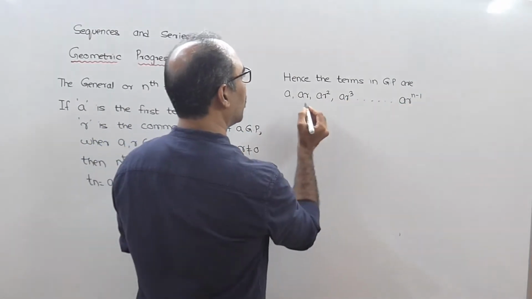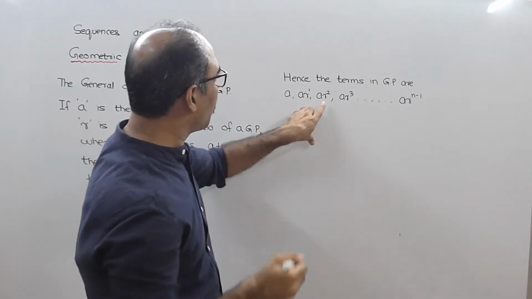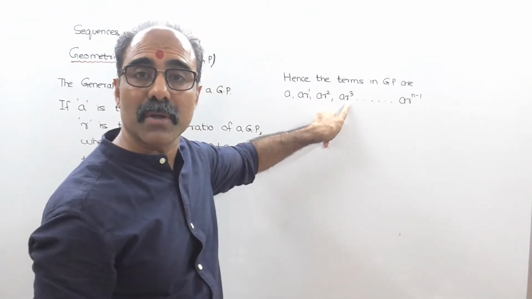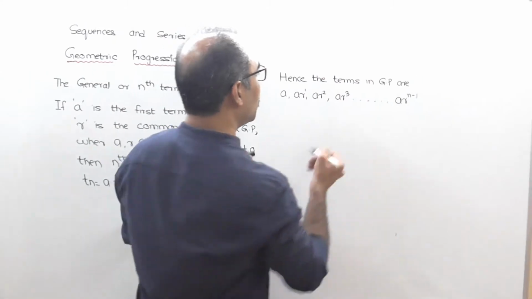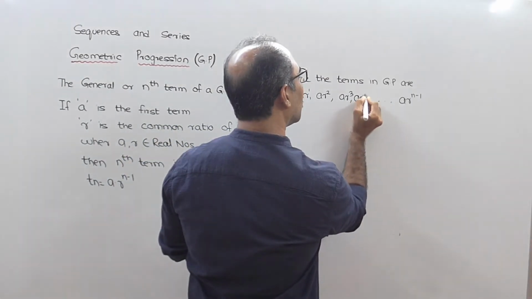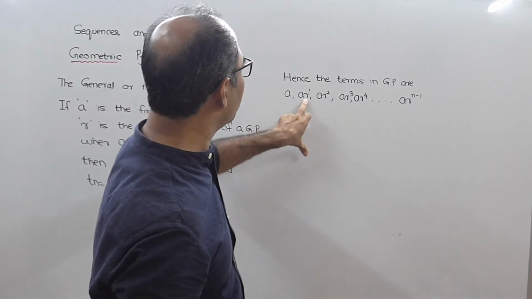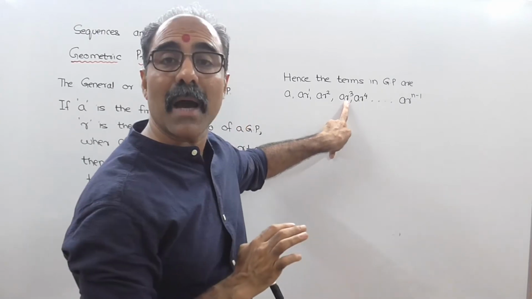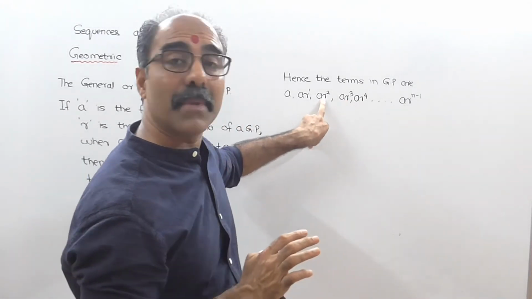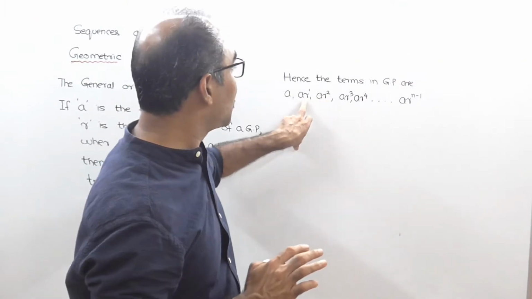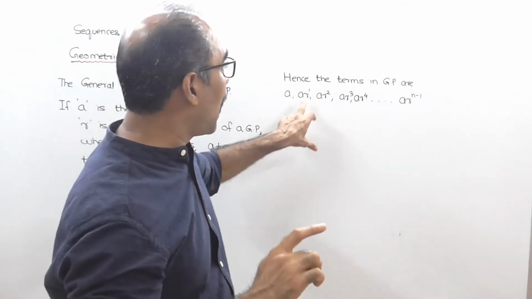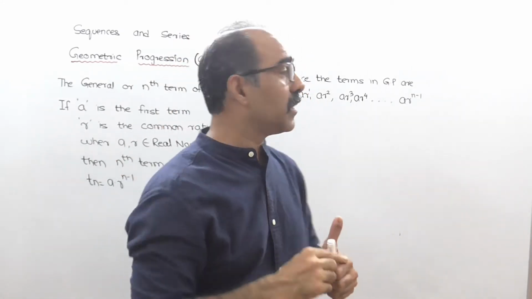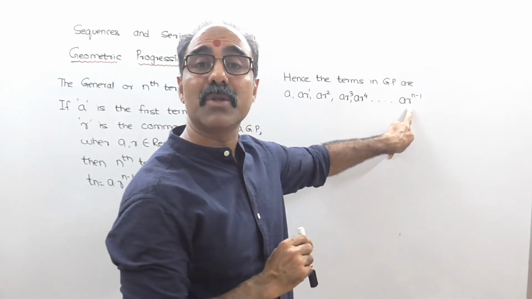देखो ना, ये इधर से समझेगा, you will understand from this. Can I say this is the third term? तो R का power 2 है. Can I say this is the fourth term? Can I say R का power 3 है? तो next term क्या रहेगा? AR raised to 4. This is the first term, second term, third term, fourth term, fifth term. Fifth term में R का power क्या है? 4. Fourth term में R का power क्या है? 3. Third term में R का power क्या है? 2. Second term में R का power क्या है? 1. तो for every term the power of R will be less than n by 1 unit. So the last term will be A into R raised to n minus 1.